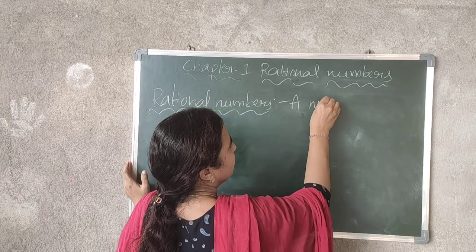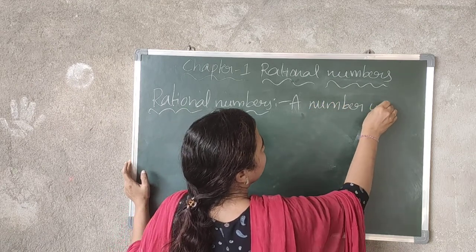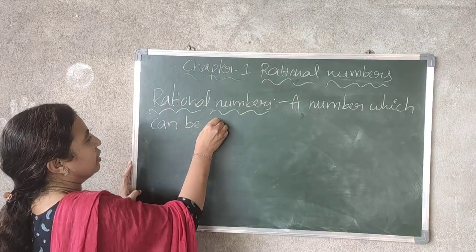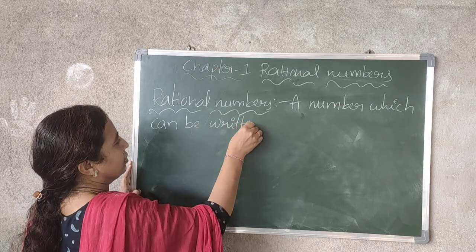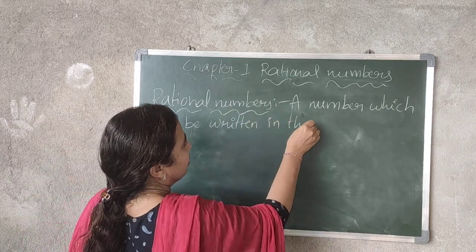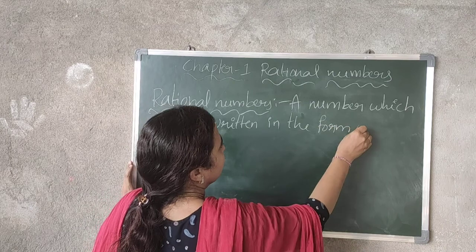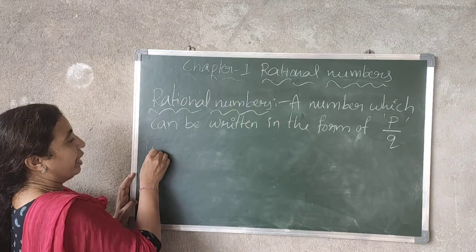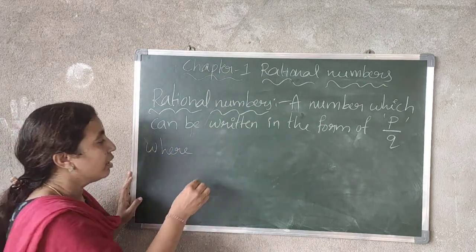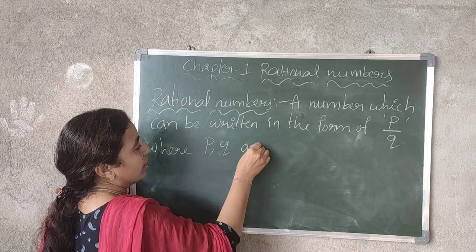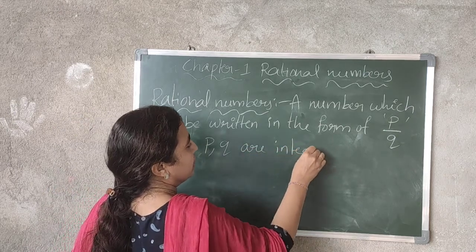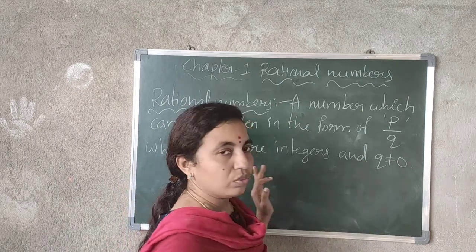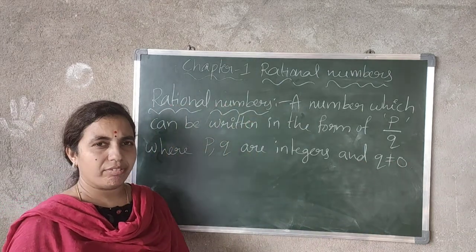A number which can be written in the form of p by q, where p, q are integers and q not equal to 0.